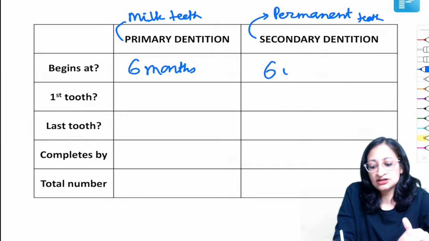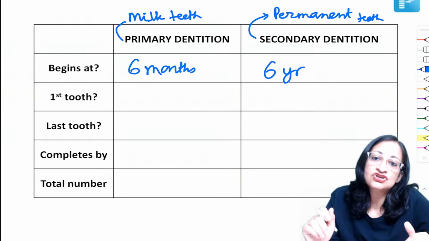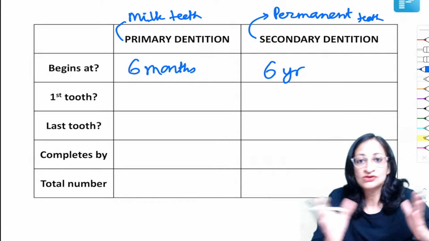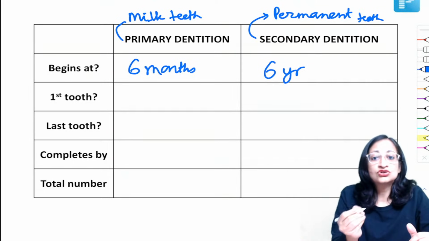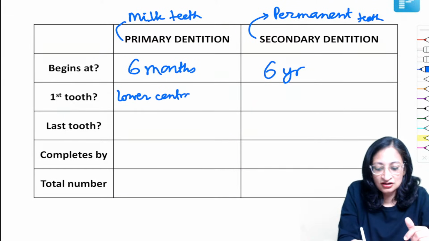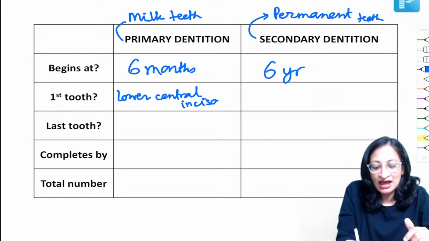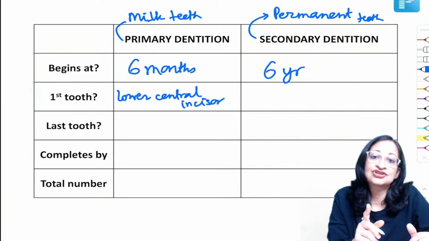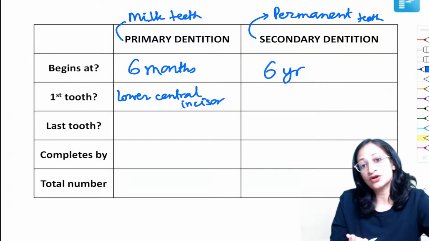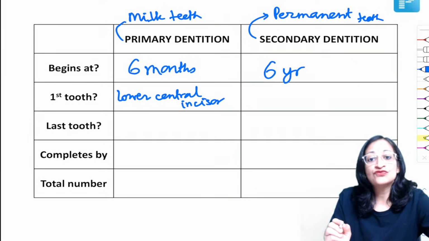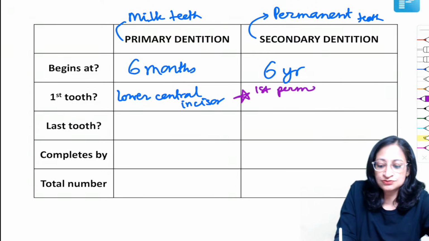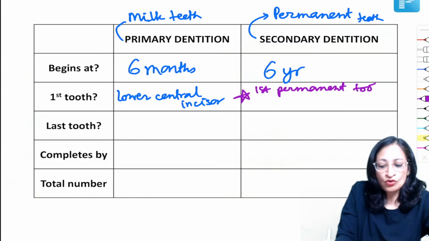While the first permanent tooth appears at the age of 6 years. So be very, very sure what the question is trying to answer. When does the first tooth appear or when does the first permanent tooth appear? The answer will entirely change, right? Which is the first tooth to appear? We already saw it is the lower central incisor. And which is the first tooth in secondary dentition? If your question asks which is the first permanent tooth to appear, what will be your answer?